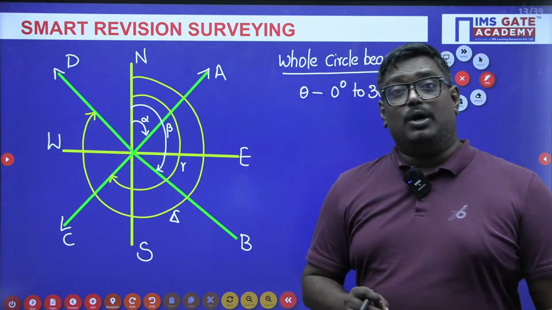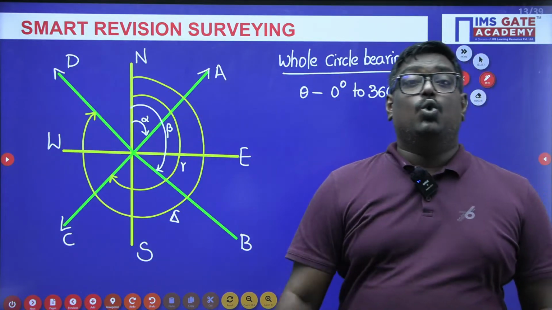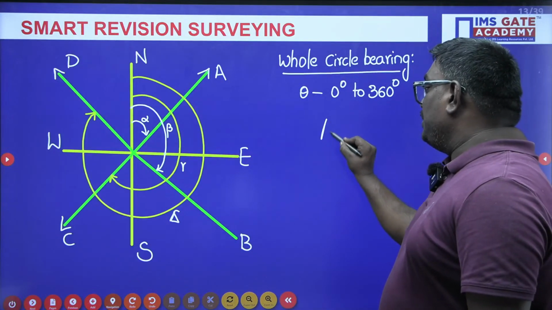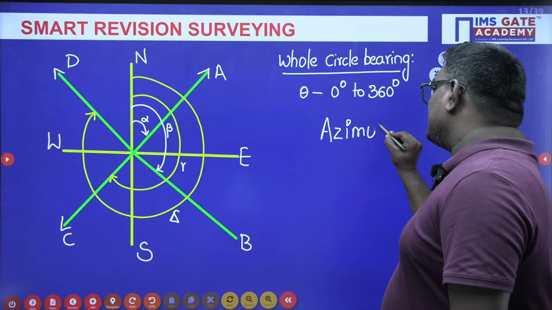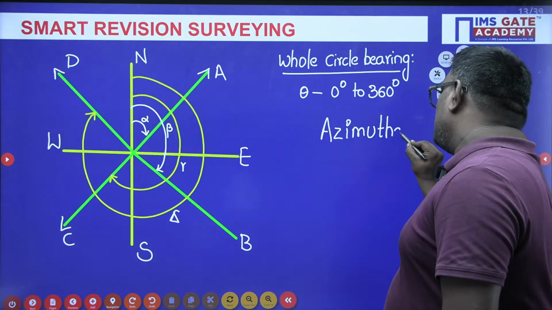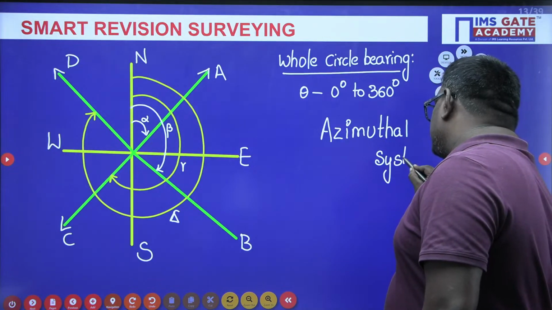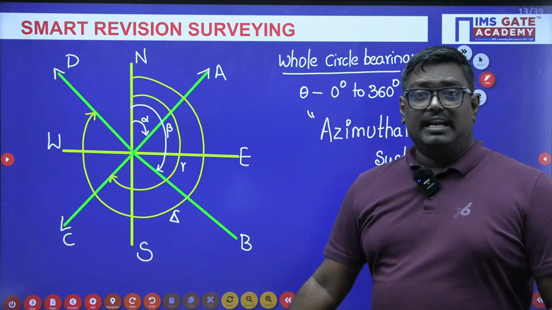Remember, another important thing is that the prismatic compass is calibrated with the whole circle bearing system. There can be a GATE question on this. If they use the word azimuthal system, remember, azimuthal system and whole circle bearing system are the same.